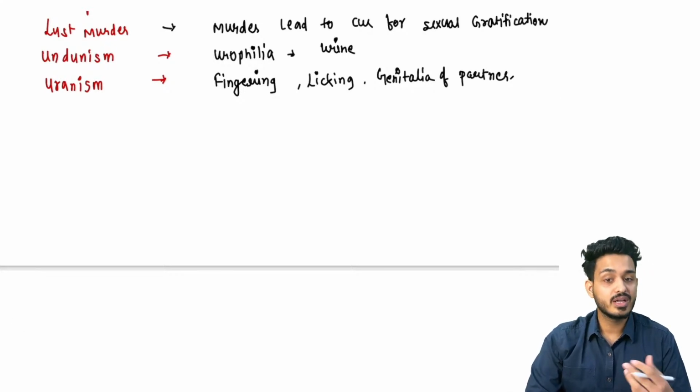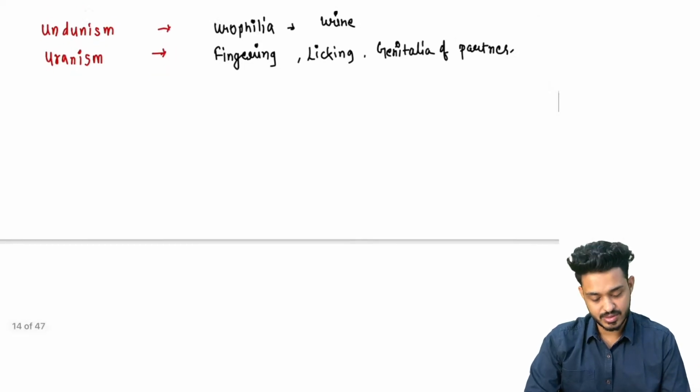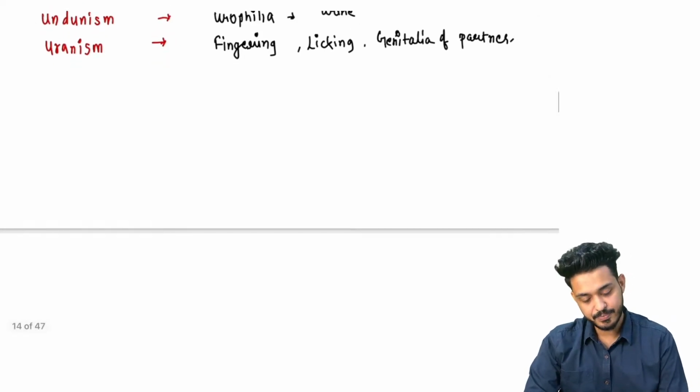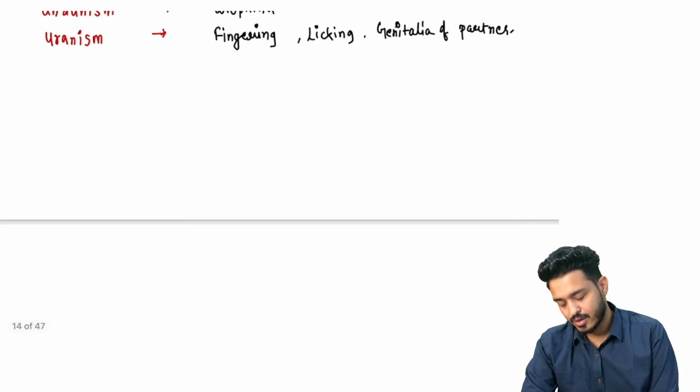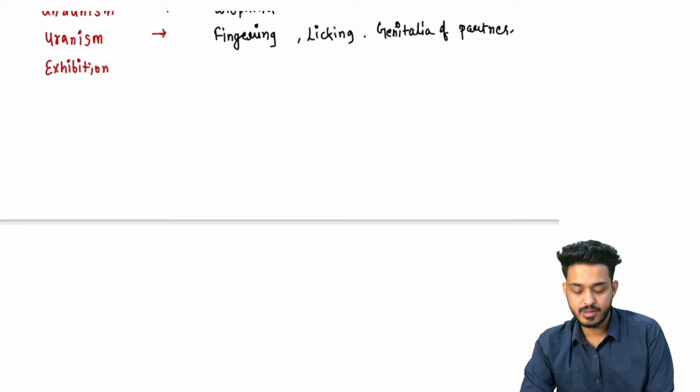Undunism में क्या होगा? He has the love for urine. Uranism, he will be doing fingering, licking, all those things, right? That is going to be uranism. What is going to be the next thing? Exhibitionism.